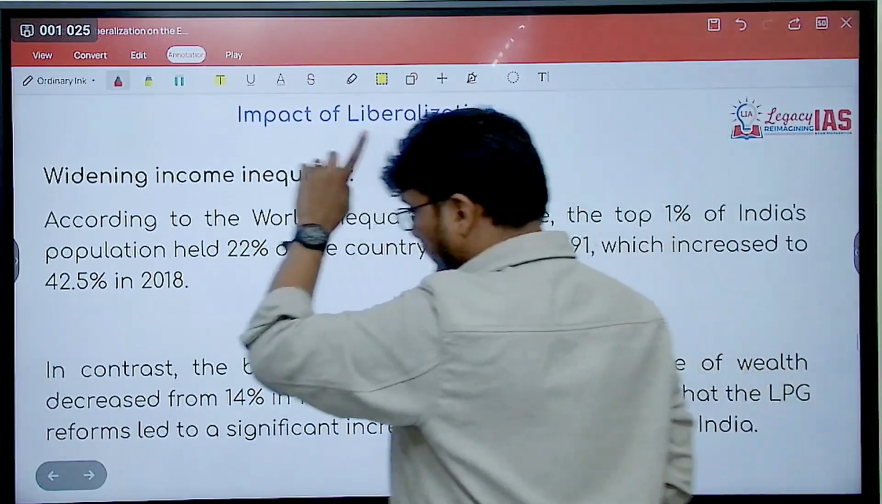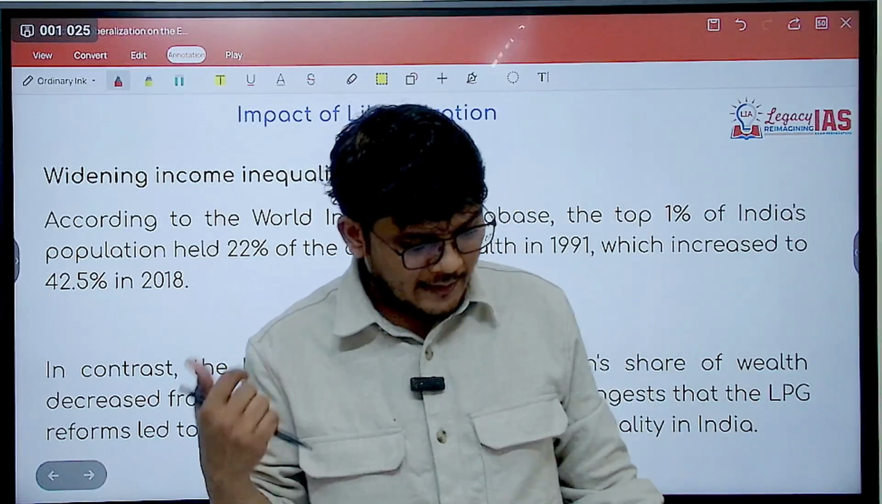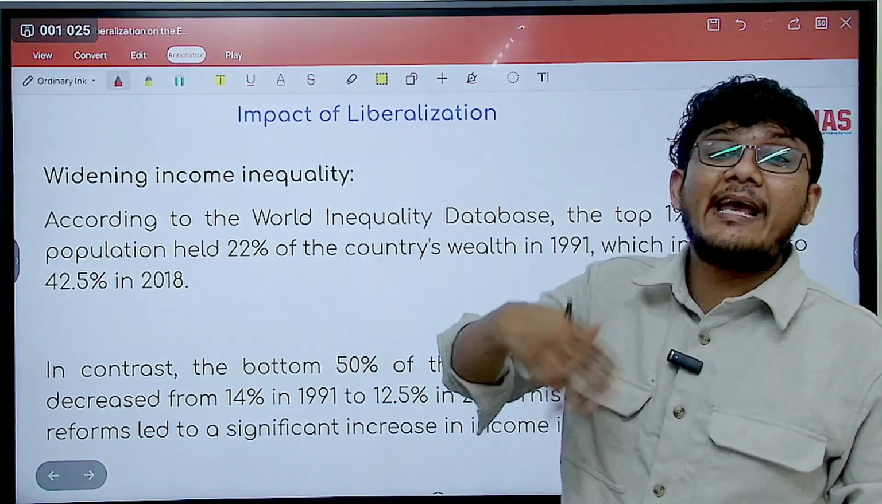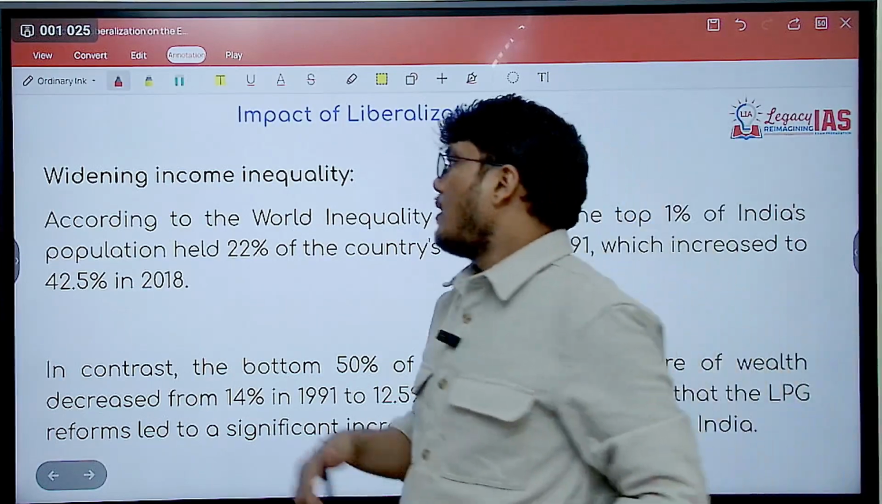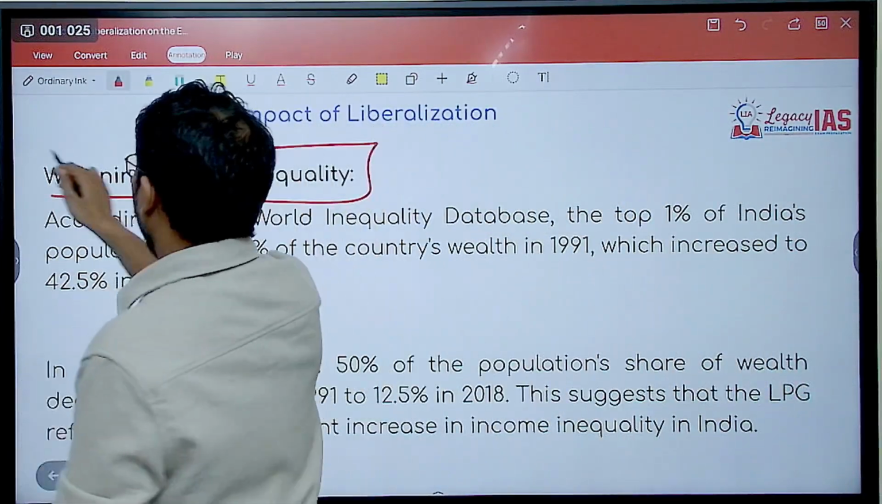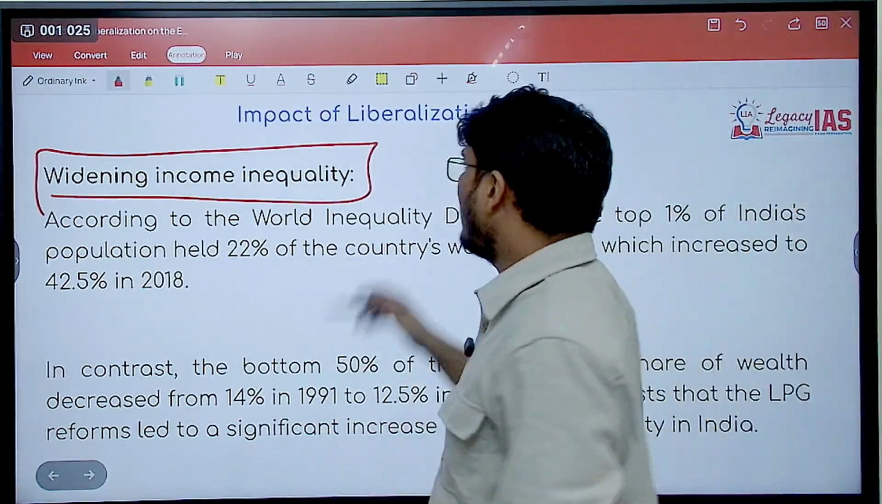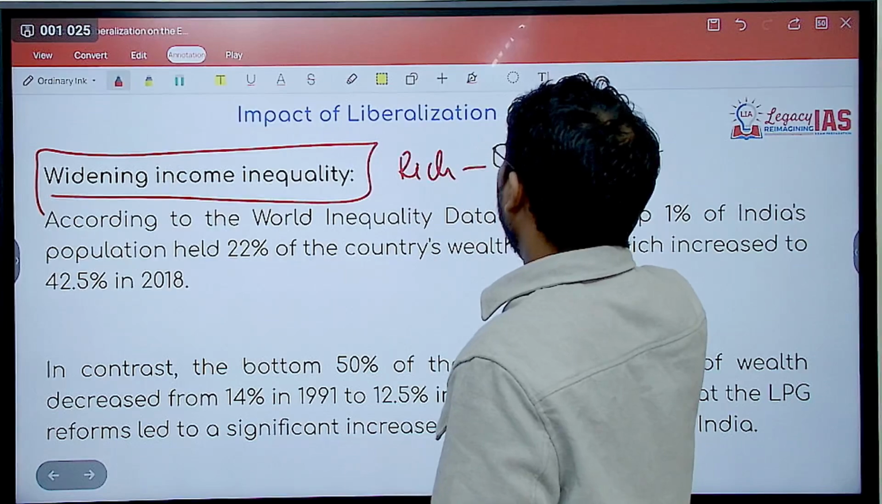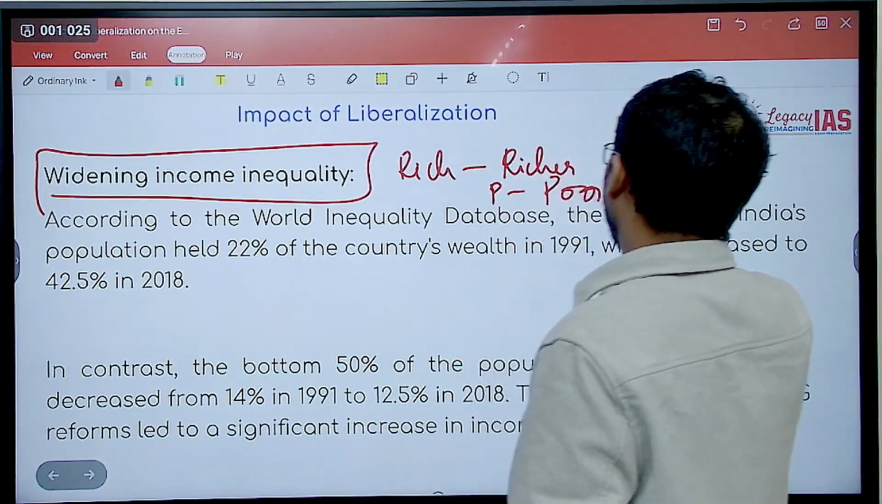Now when you talk about impact, it can be positive as well as negative. The impact that we have seen so far was positive, but there are certain negative impacts as well. What are they? Widening of income inequality. So a lot of people were coming out of poverty, but the rich getting richer and poor getting poorer was also happening.